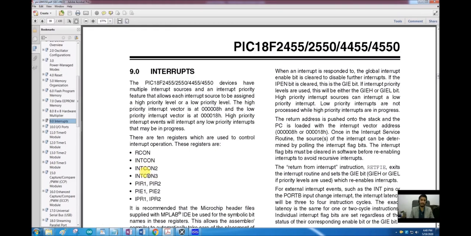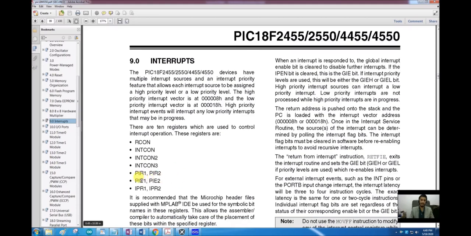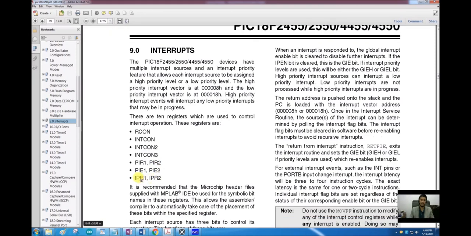This INTCON 0 to 3, they are for interrupt control registers. Then we have PIR1 and PIR2, peripheral interrupt 1 and peripheral interrupt 2 registers. And then we have PIE1 and PIE2, peripheral interrupt enable registers. And then we have IPR1 and IPR2, interrupt priority registers.